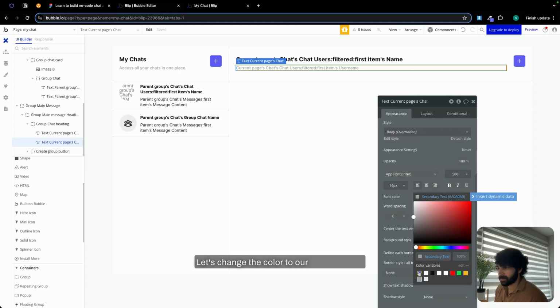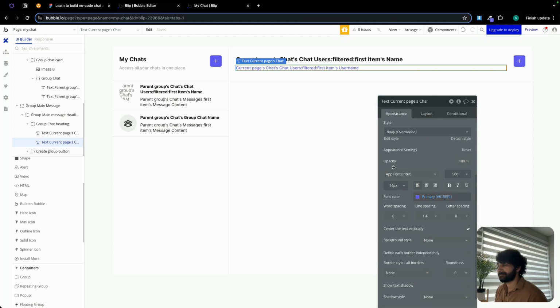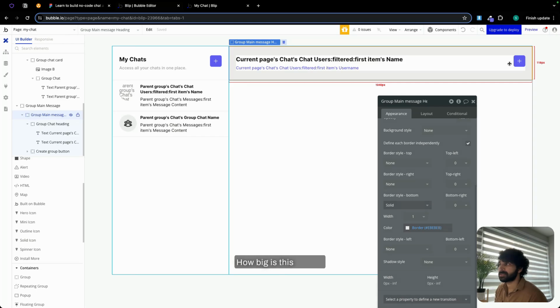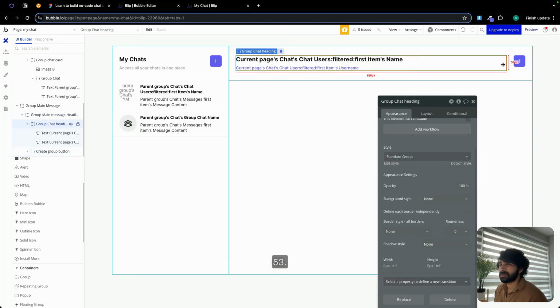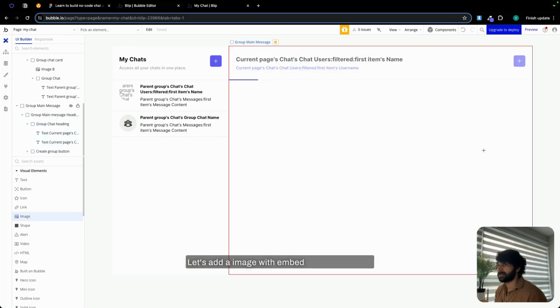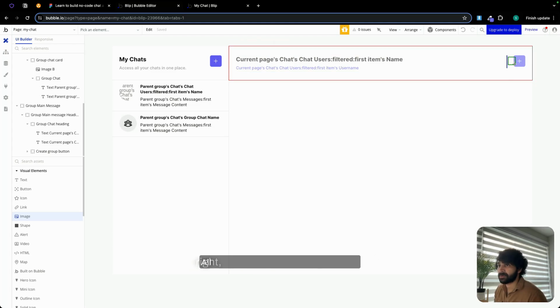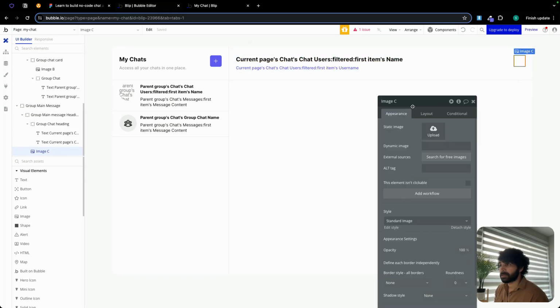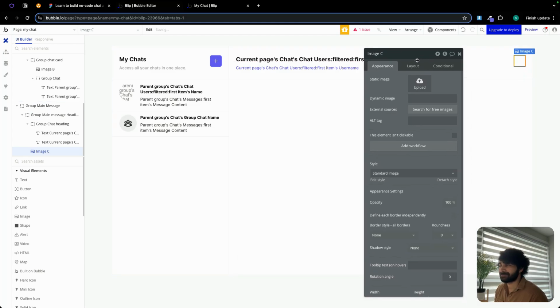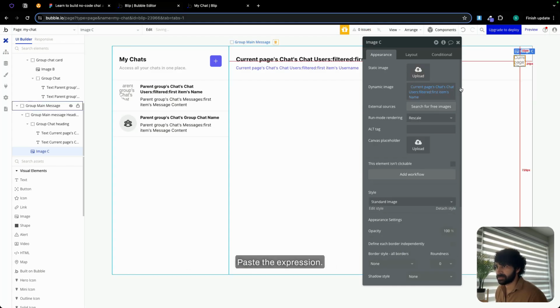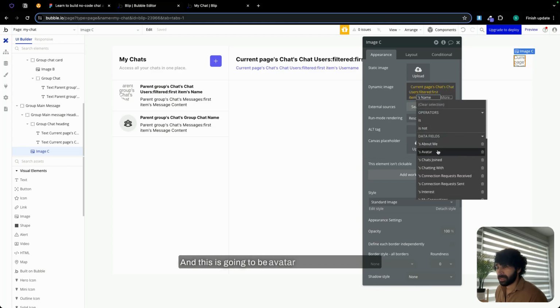Let's change the color to our primary color. And let's add, let me see, how big is this group? 53. Let's add an image with a width and height of 50. All right. Let's get rid of this whole group. Let me bring this up. Dynamic image does insert dynamic data. Paste the expression, and this is going to be avatar.